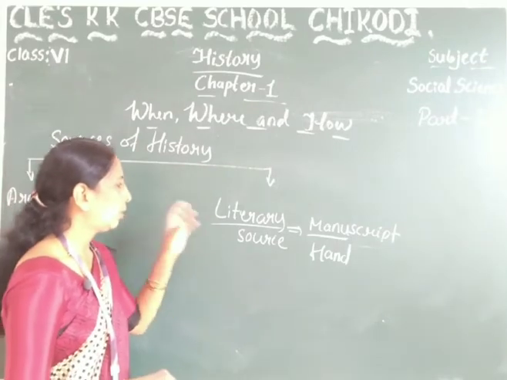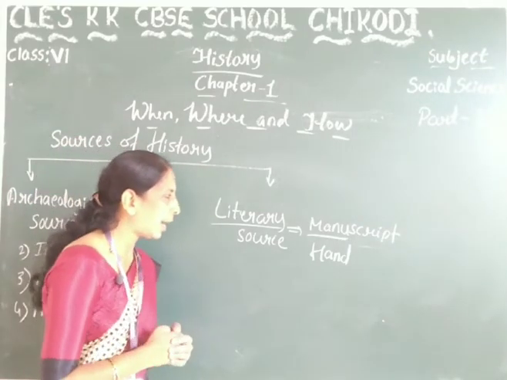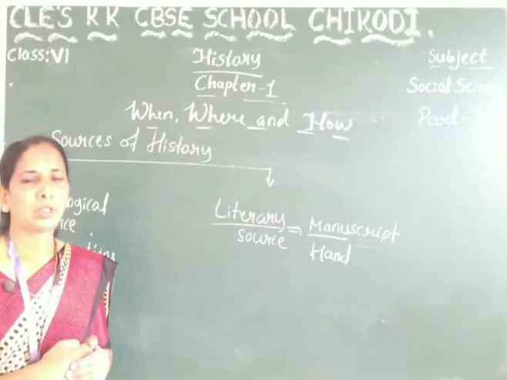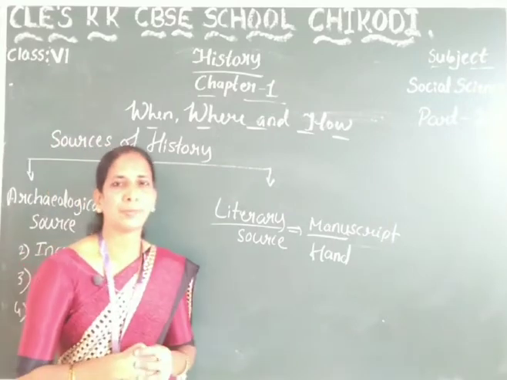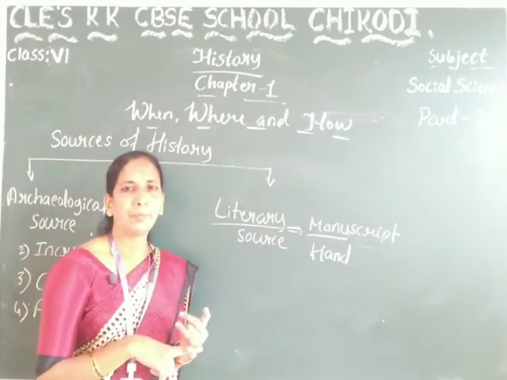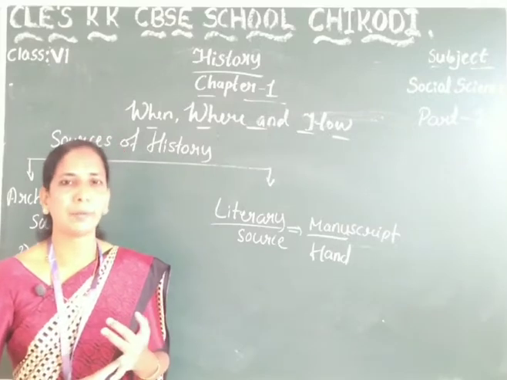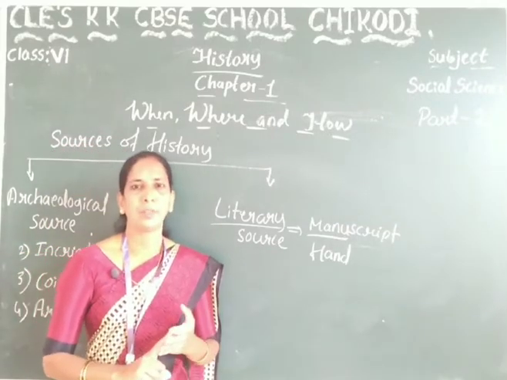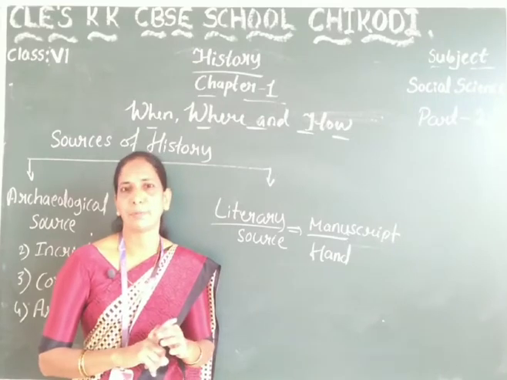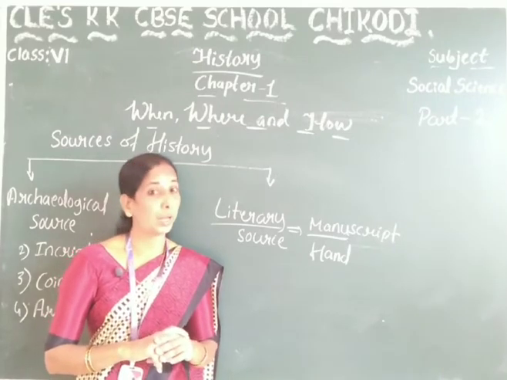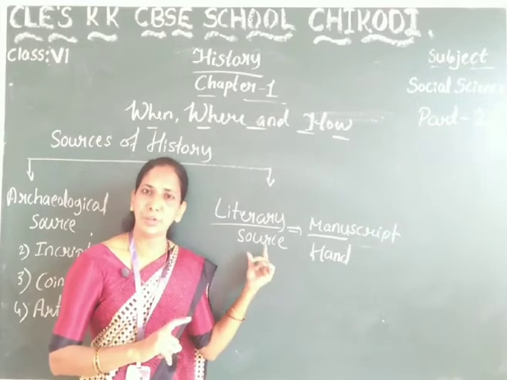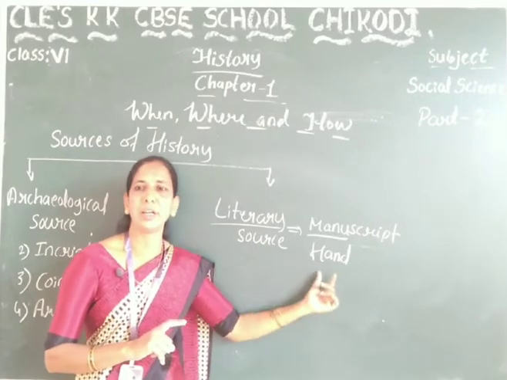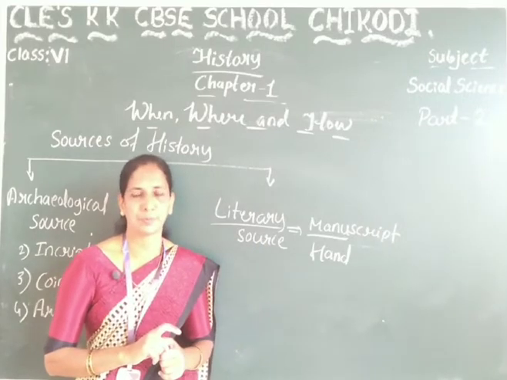Some examples of manuscripts are our holy books: the Ramayana, the Mahabharata, the Bible, the Quran, the Bhagavad Gita. These are all good examples of literary sources. These are the manuscripts.